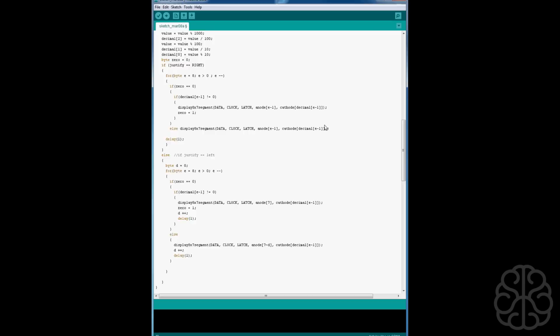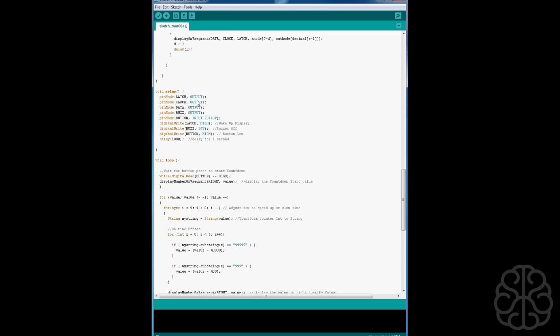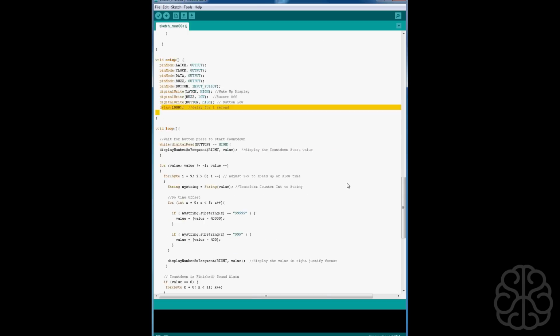So we'll go down to our code. In the setup, latch and output pins are all outputs. The button we're setting as input pull up because we want to use the pull up resistors inside the Uno, so we don't have to put an external resistor. Never had any problem with that, so I like to use these. Digital write high to wake up the display. We're putting the buzzer pin at low, so the buzzer is off at the start, and we're putting the button high because we will connect our button to ground, so we'll bring it to low when we press it. And just a little delay to let everything settle down.